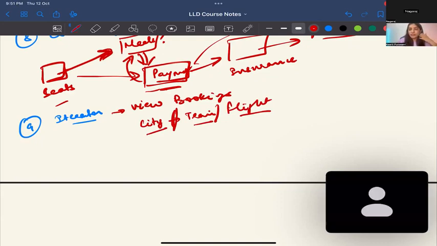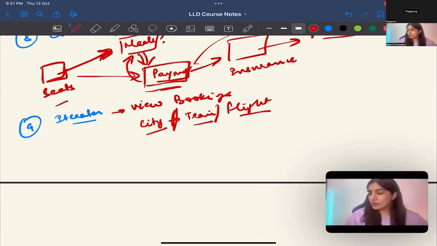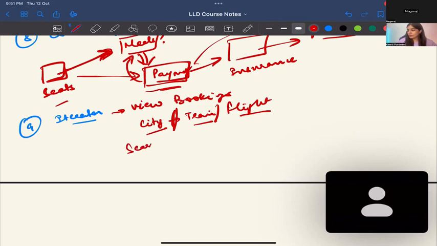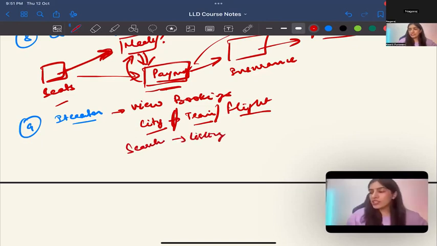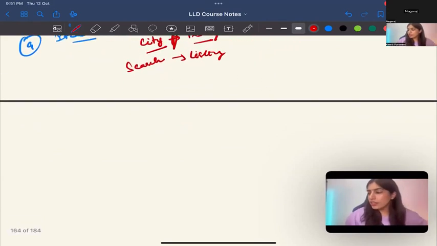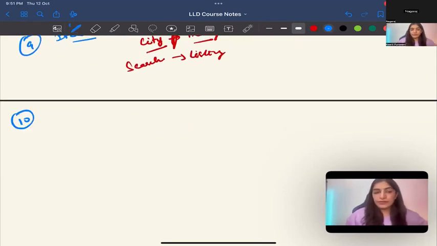I think in case of search, or also when we view all the tickets, all the trains, in that case also we can do pagination. In that case also we can use iterator there. Yep. Passenger list. Listing. Basically all the listings, right? Passenger listing, booking listing. Yes, cool. Okay, you get it.